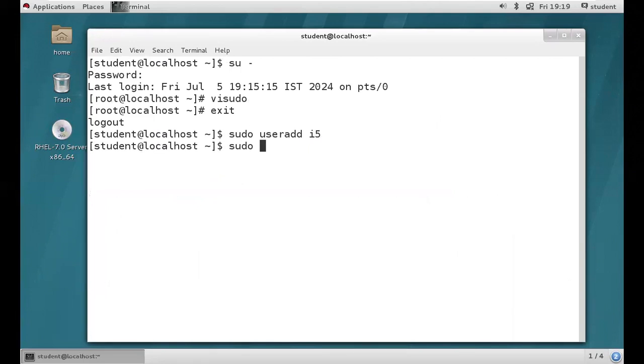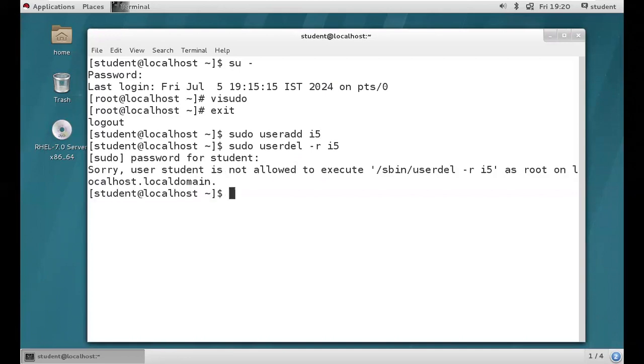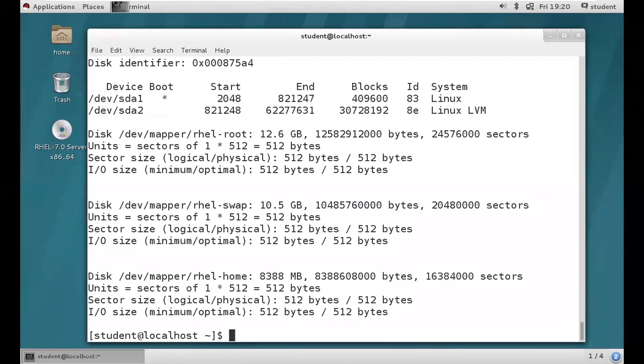So can we delete the user? No, it's not possible. We are unable to delete the user account. So can we execute the fdisk command? Yes, we can, because we provided the fdisk command access for this user. So I hope you're clear, right? Yes, no. So like this, you can provide the sudo permission for a user, right?